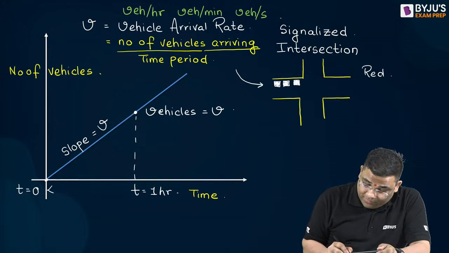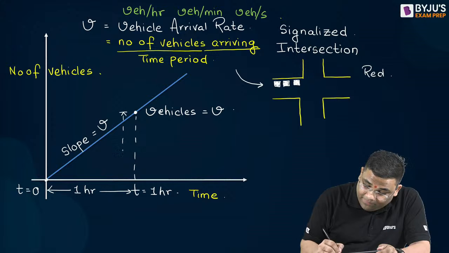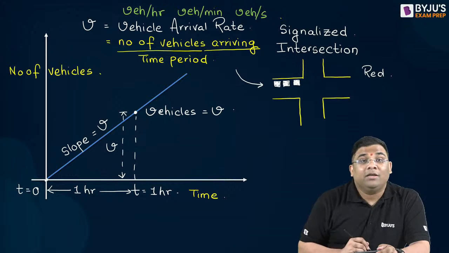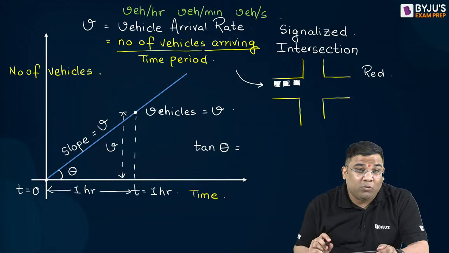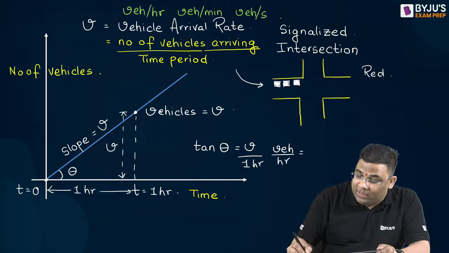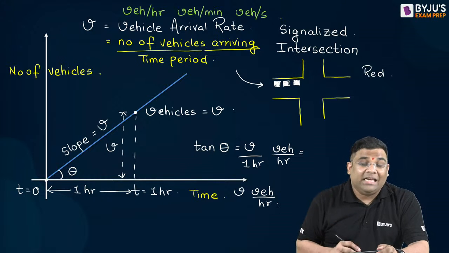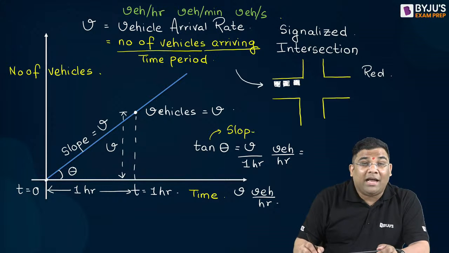So this will be 1 hour, and this will be V. So what will be tan theta? This tan theta will be equal to V by 1 hour, that is V vehicle per hour. So this tan theta is the slope of the line. We know that.